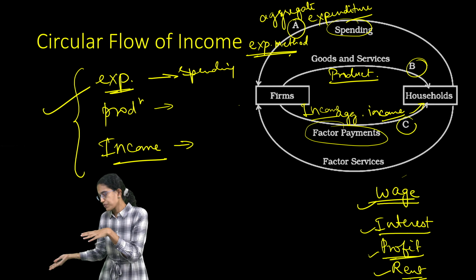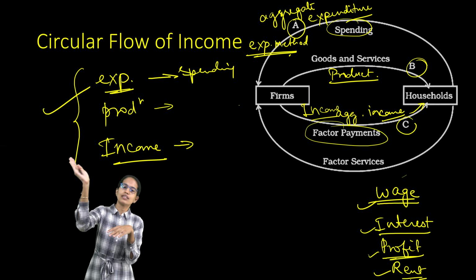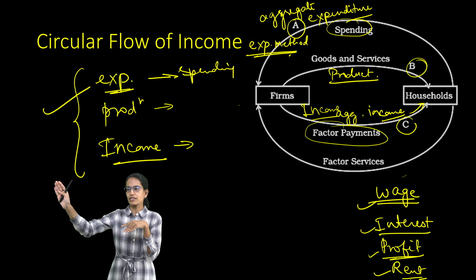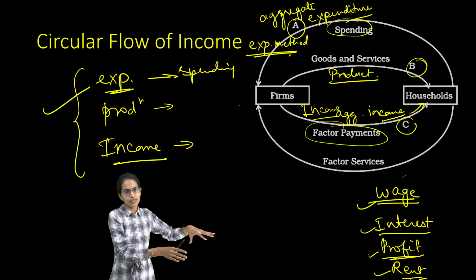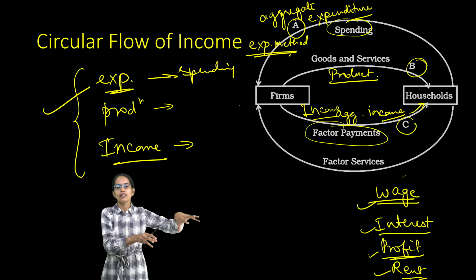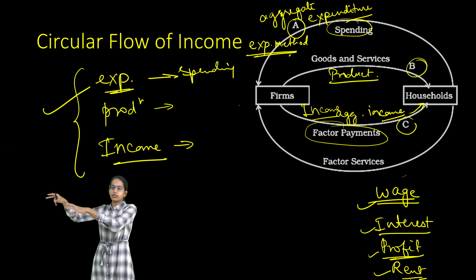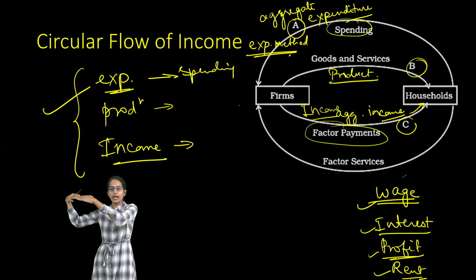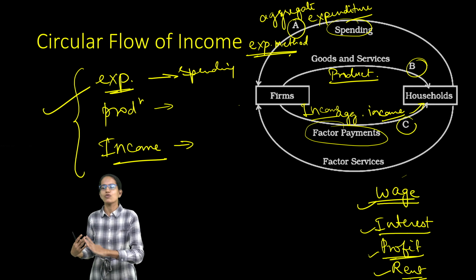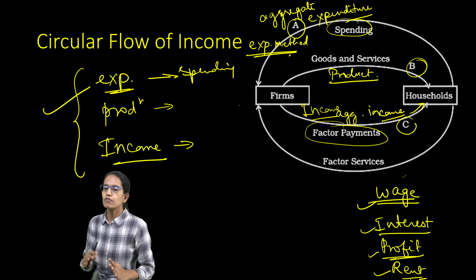So if the income increases, the relative expenditure in the economy increases. This expenditure in the economy would boost production, and more products would come out and more products would be purchased, because people now have higher paying capacity, and the cycle goes on. So we call this the circular flow of income.